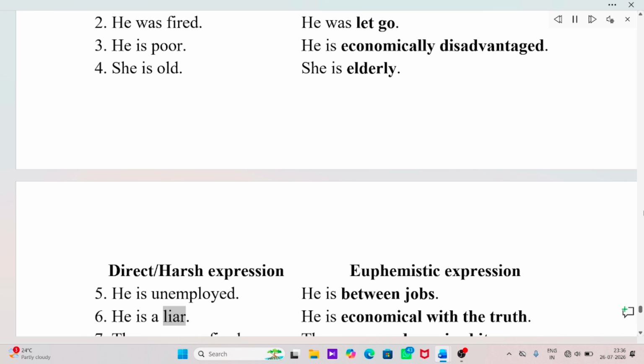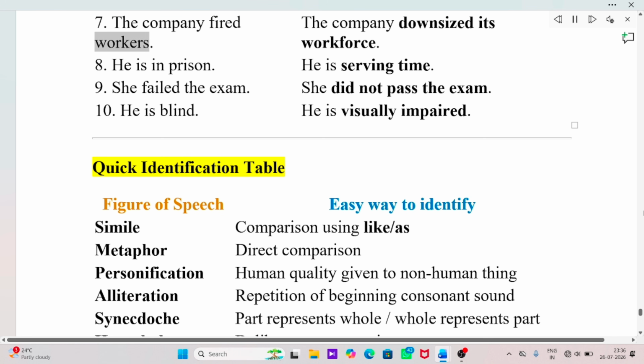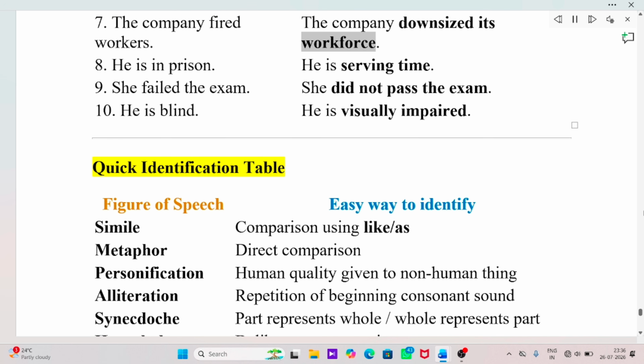6. He is a liar. He is economical with the truth. 7. The company fired workers. The company downsized its workforce. 8. He is in prison. He is serving time. 9. She failed the exam. She did not pass the exam. 10. He is blind. He is visually impaired.